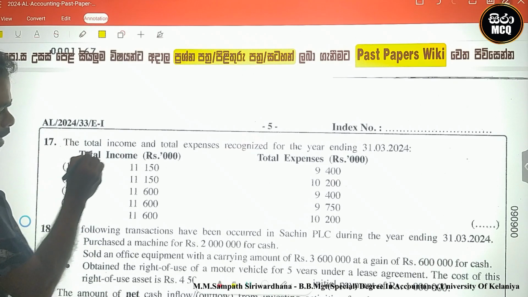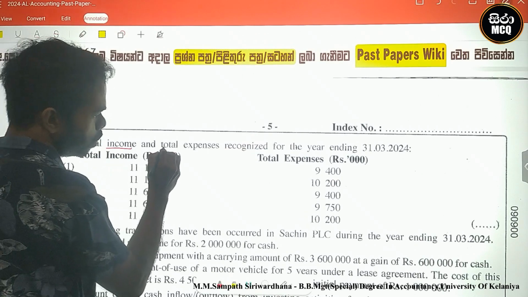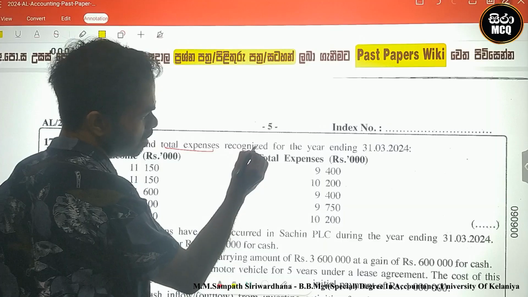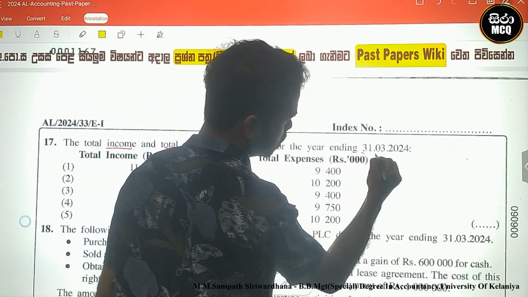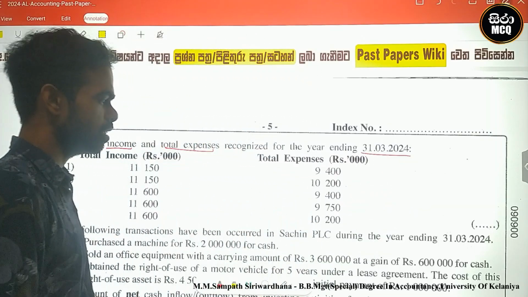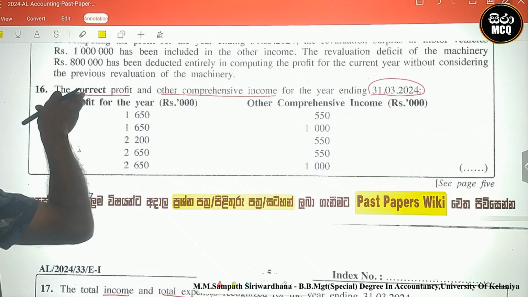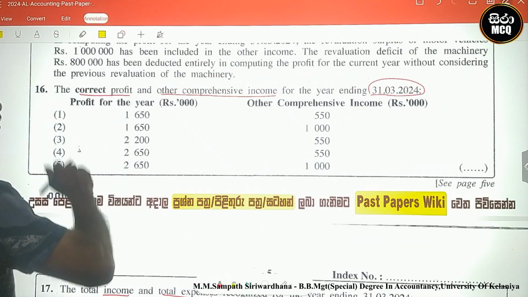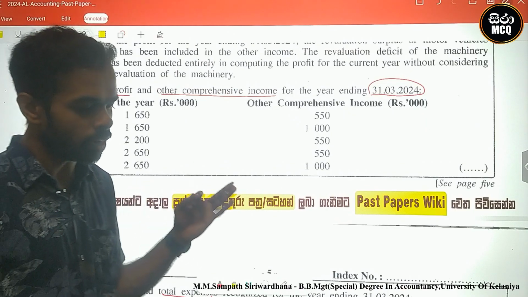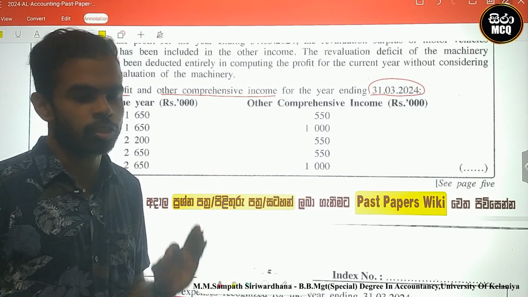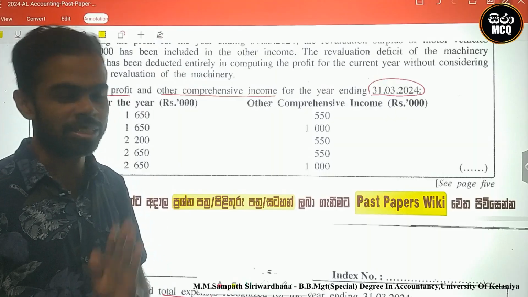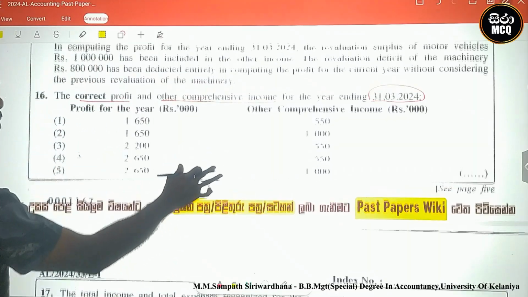Next one, this is another question related to this information: the total income and total expenses recognized for the year ending 31st March 2024. This is a separate question. Here we must find the correct profit and other comprehensive income. This is the final destination of the income statement. Therefore, I prepare the income statement.